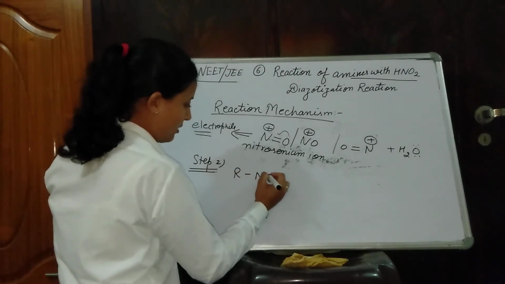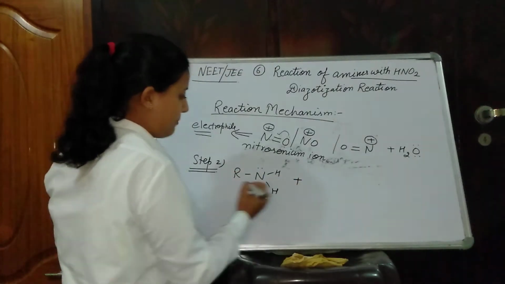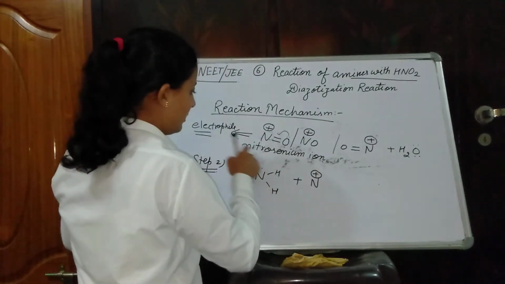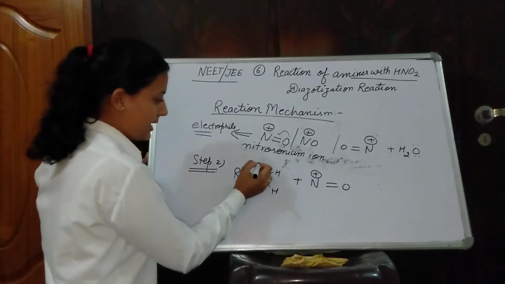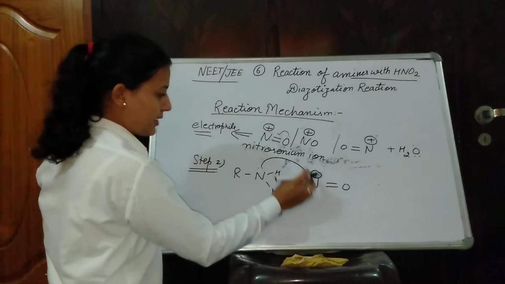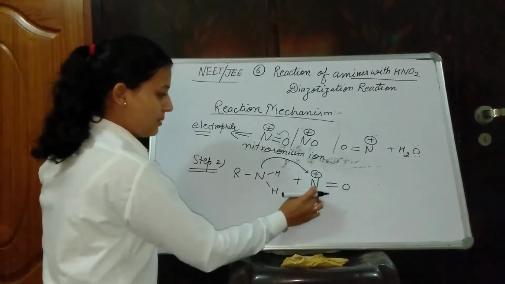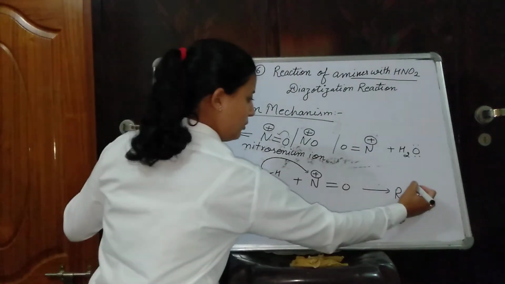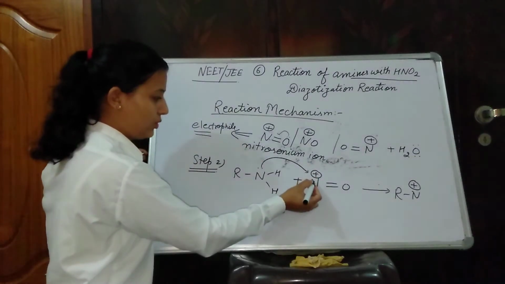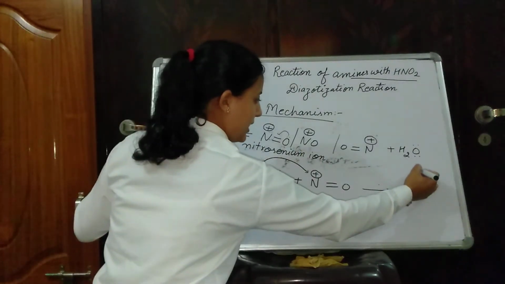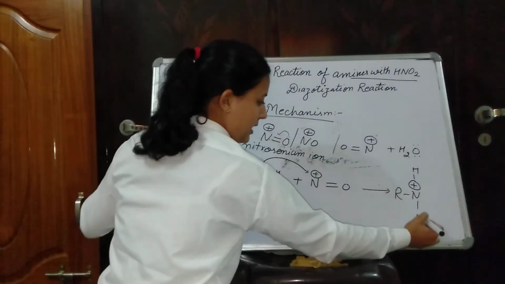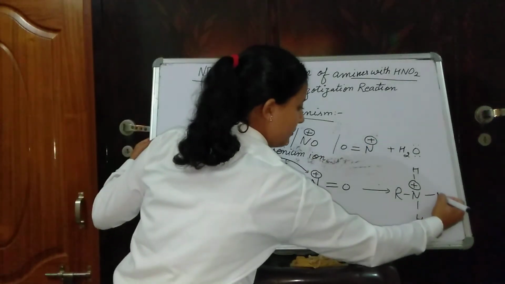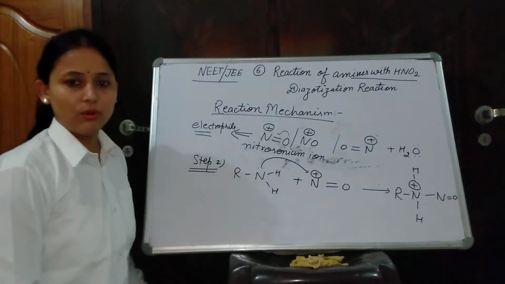reaction of amines, primary amines you can say, with nitrous acid, with nitrosonium ion. Here the lone pair present will shift electron density to the electrophilic nitrosonium ion, generating R N positive, because nitrogen is donating its electron to the next nitrogen atom, with H and this H the same, and formation of a bond of this nitrogen with this nitrogen atom. This I am writing here, N double bond O.